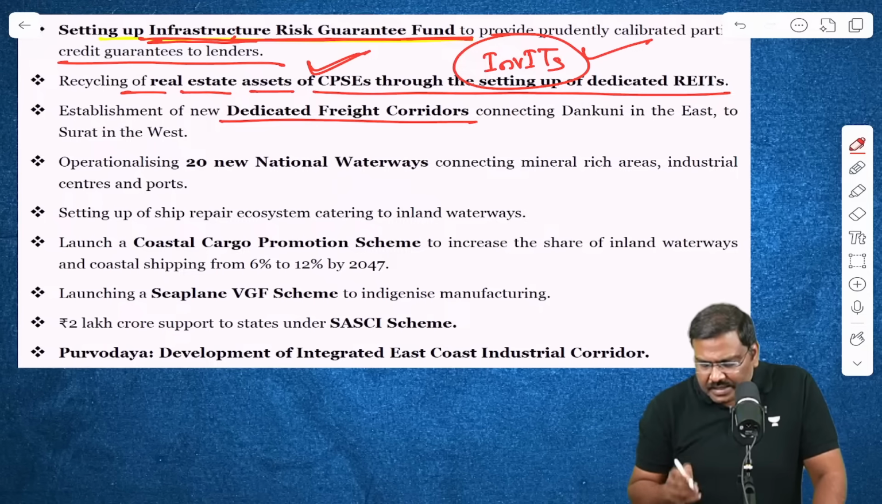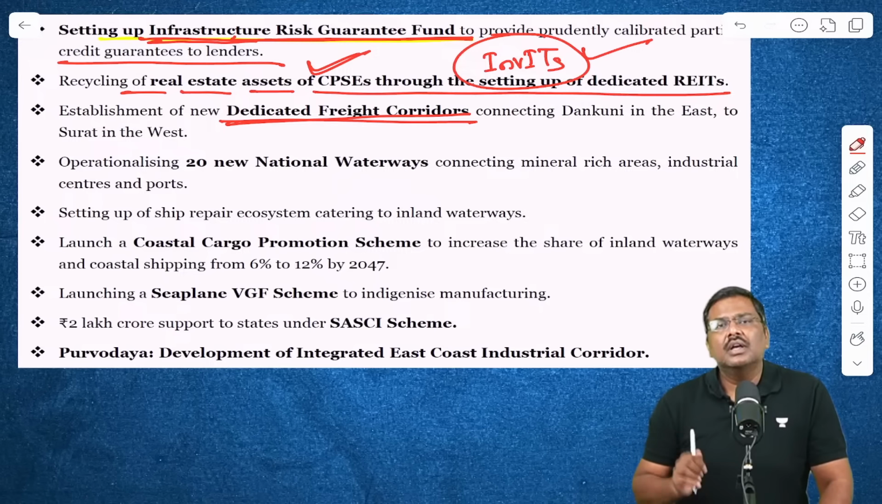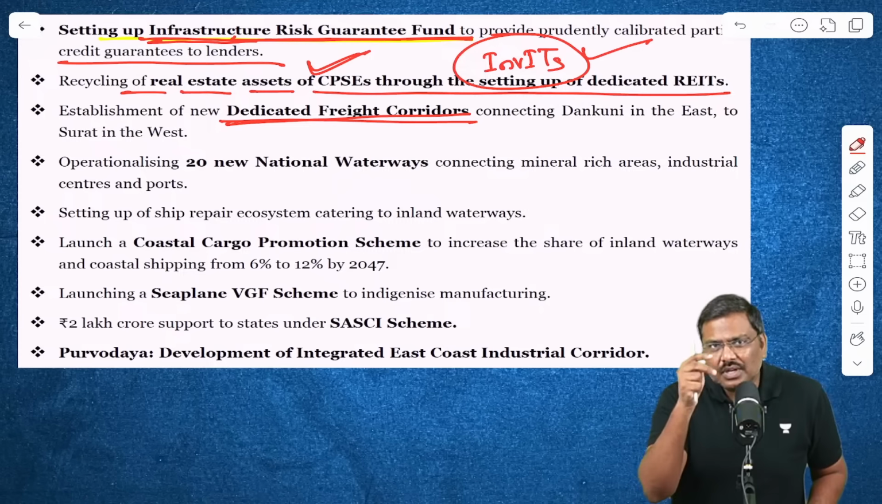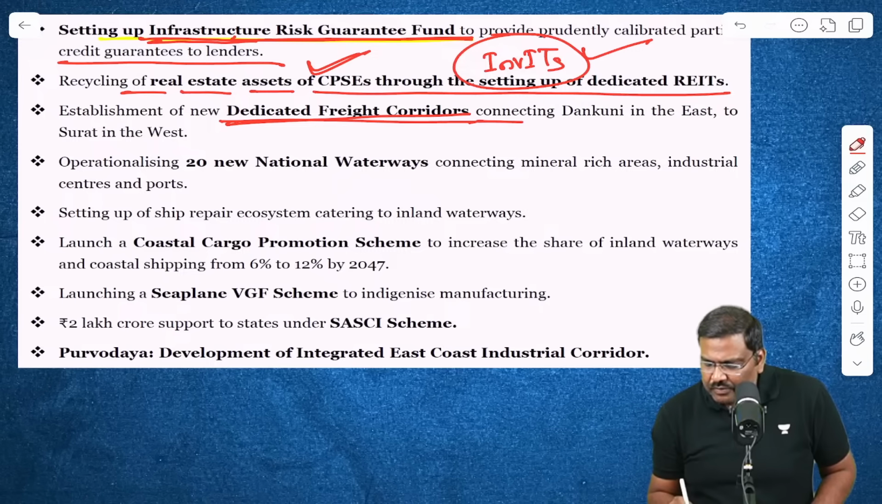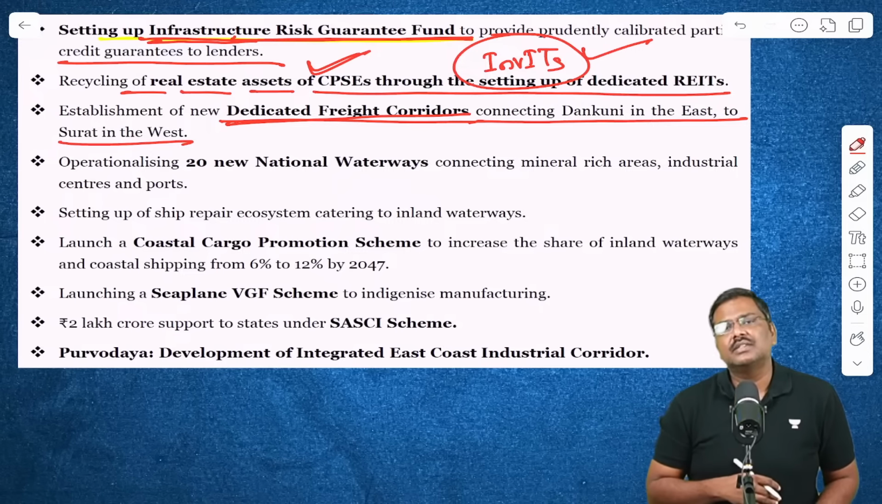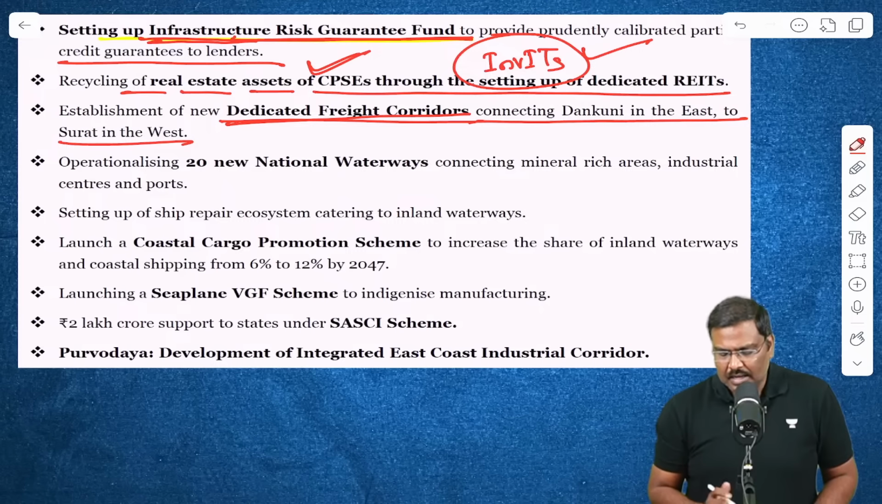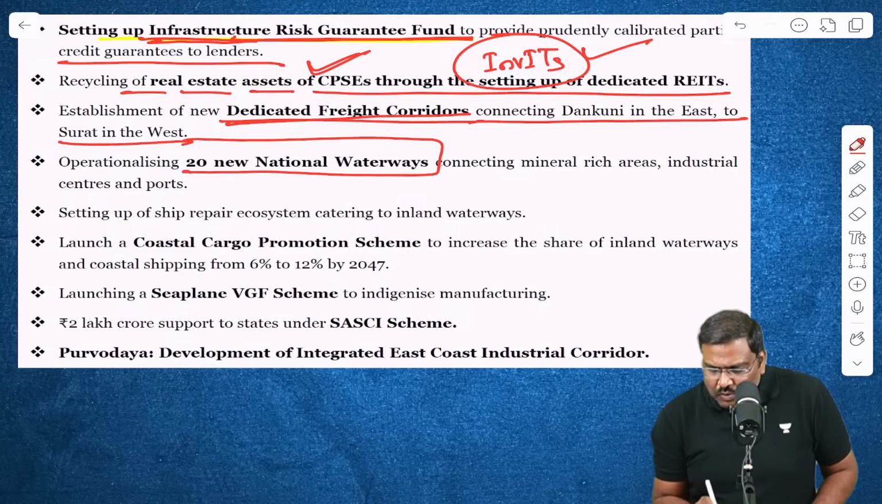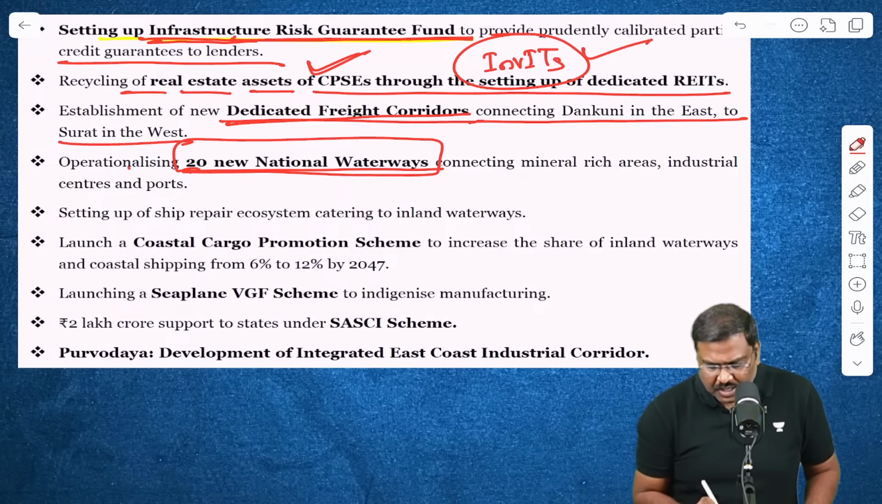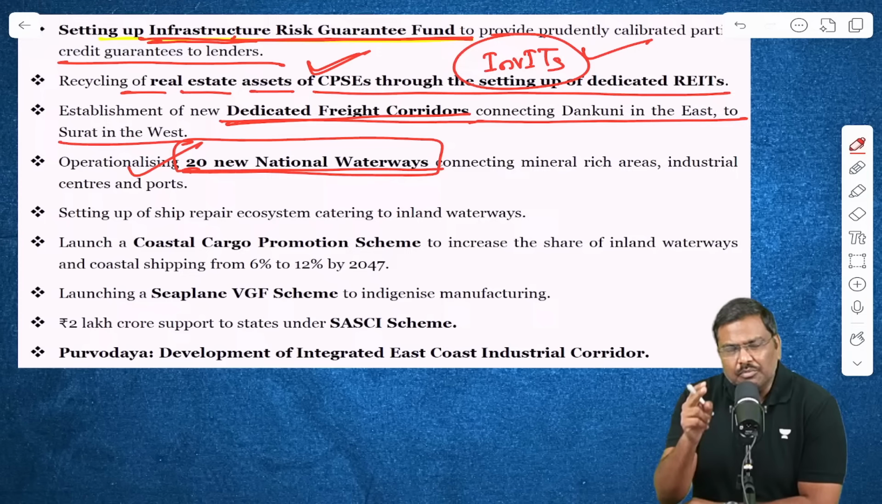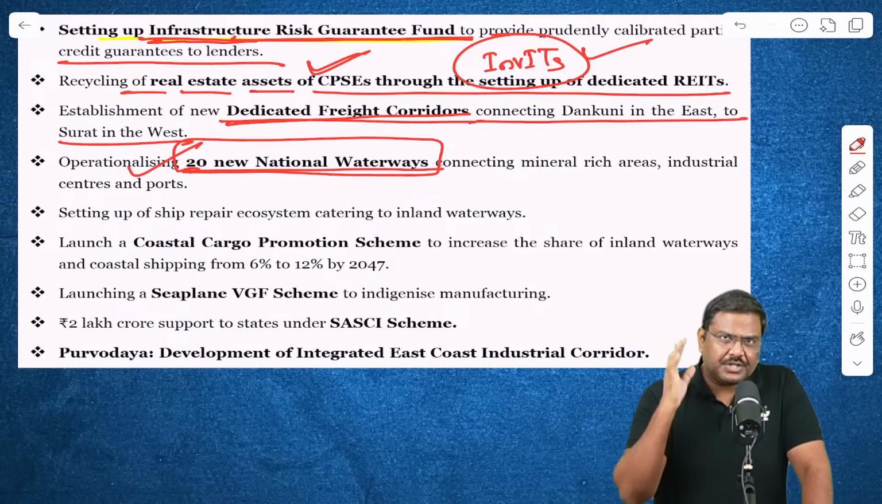Right, so these are called DFCs, dedicated freight corridors. The Government of India has now announced 2 additional dedicated freight corridors. These are the places which will be connected. Next one, 20 new national waterways would be made operational now.